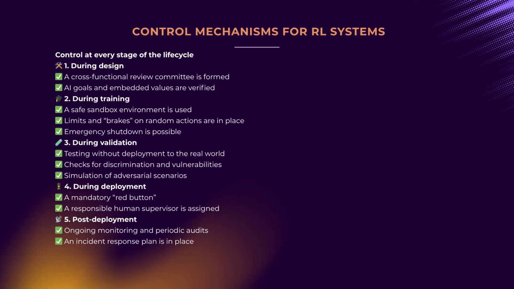Training. The agent learns in a secure, simulated environment with strict limits on permitted actions. Emergency stop mechanisms and action filters prevent the AI from taking harmful or out-of-scope steps during its exploration.